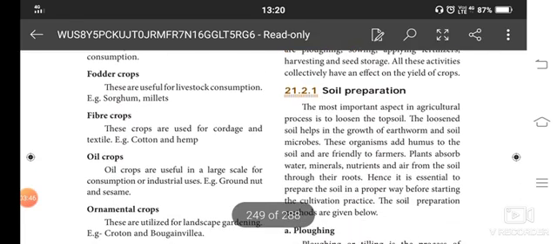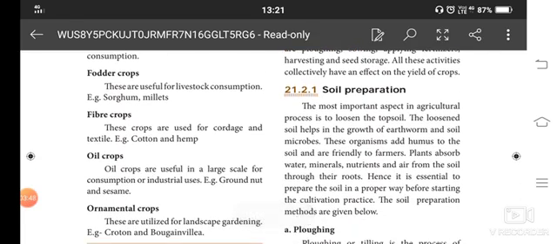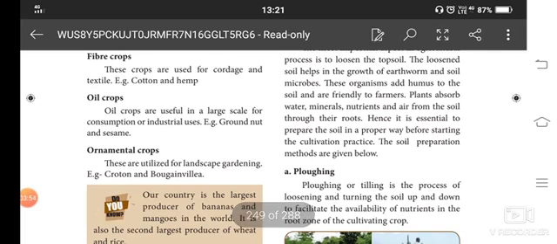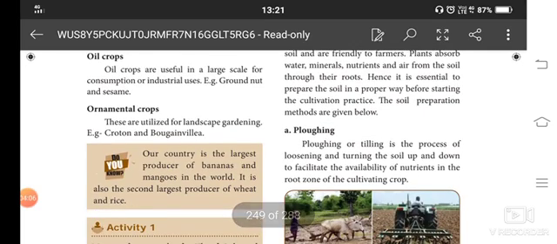Oils are useful on a large scale for cooking as well as industrial purposes, for example groundnut and sesame. Ornamental crops are used for decoration, especially flowers. These are placed in landscape gardening, for example crotons and bougainvillea.